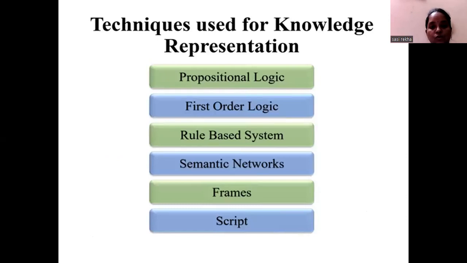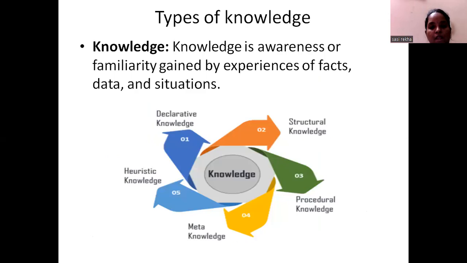And what are the techniques we can use for representing knowledge? Like, what are the common languages we can use for knowledge representation? We have propositional logic, first order logic, rule based systems, semantic networks, frames, scripts. So these are some common languages for representing your knowledge. And there are different types of knowledge, right? Knowledge is nothing but an awareness or familiarity gained by experience of facts, data, and situations. So the 5 different types of knowledge are declarative knowledge, structural knowledge, procedural knowledge, meta knowledge, and heuristic knowledge.